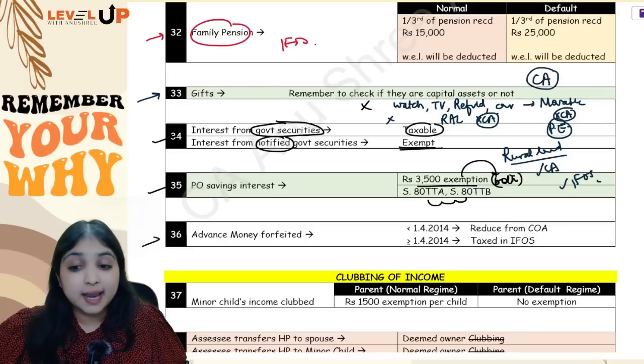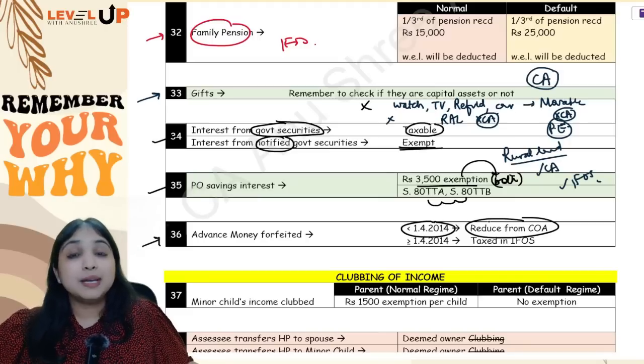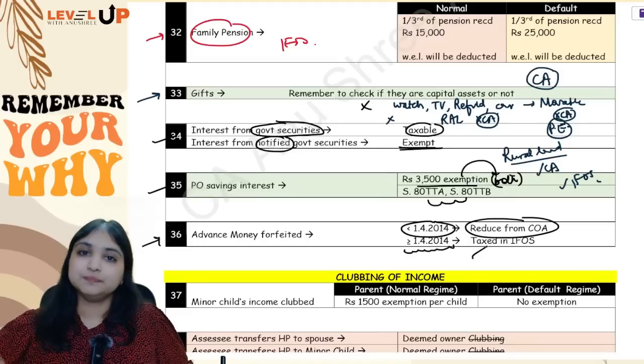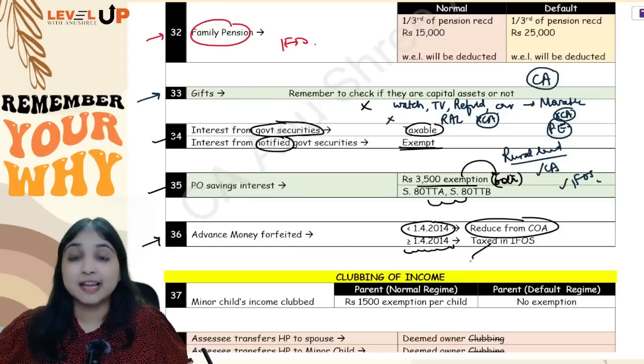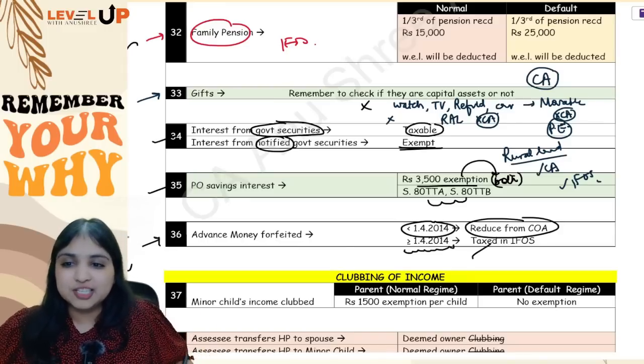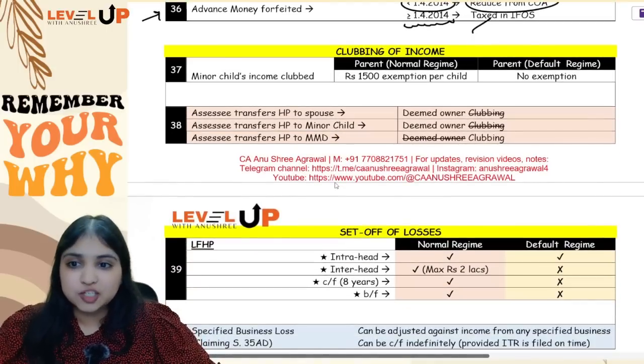Then any advance money forfeited by the assessee before 1st April 2014, you will reduce it from the cost of acquisition. But any advance money forfeited on or after 1st April 2014, you will straight away tax it under the IFOS head in the year of forfeiture itself. So 5 adjustments I have discussed with you from your IFOS adjustment. Now let's go to your clubbing chapter.